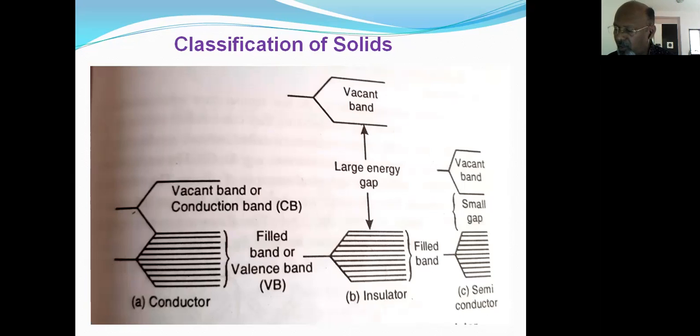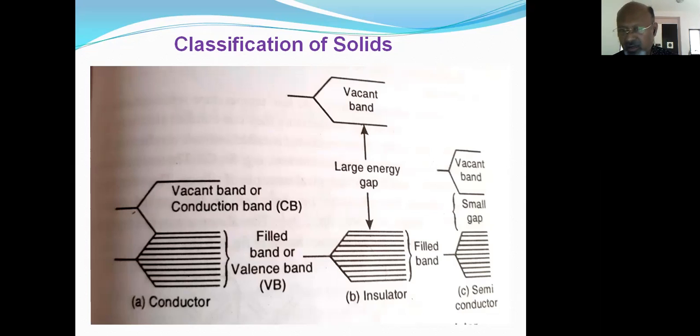So the electrons can easily move from the valence band, the filled band, to the conduction band, the vacant band. Because the electrons can move very easily, such solids are known as conductors.